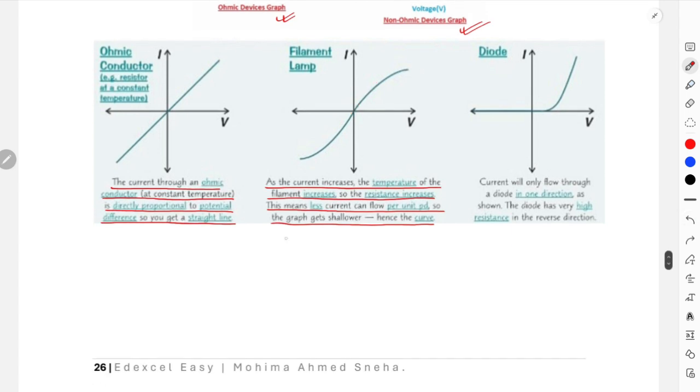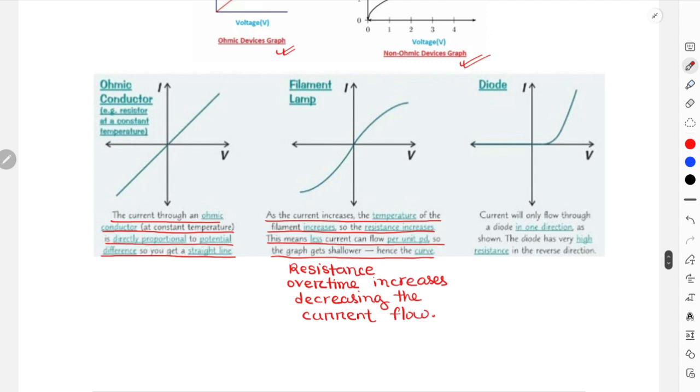So in this graph, the main baseline is going to be that resistance over time increases, decreasing the current flow. And lastly, for the diode over here, this is saying that current will only flow through a